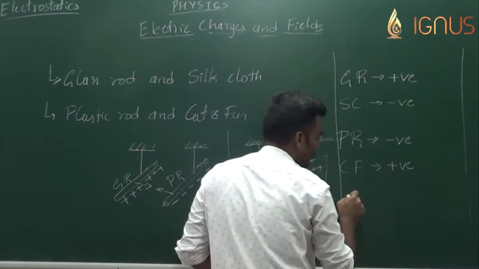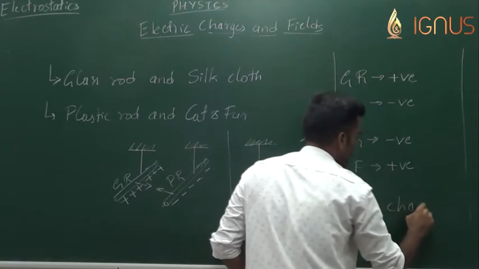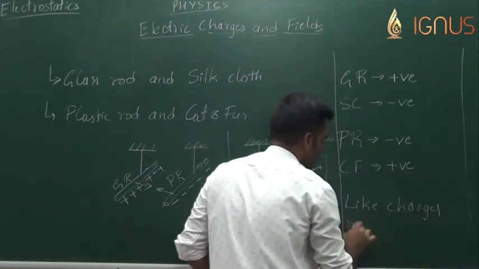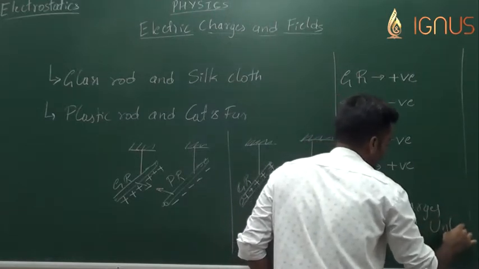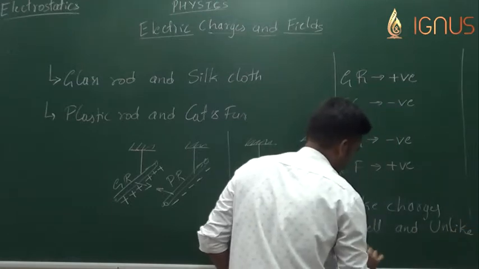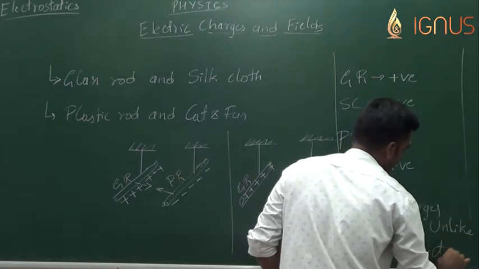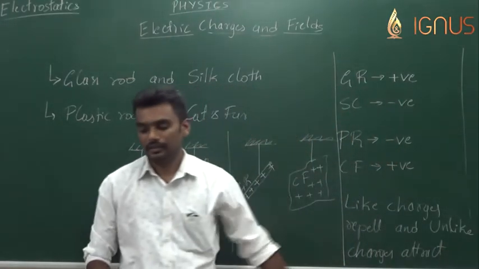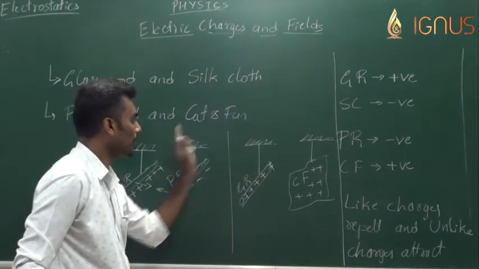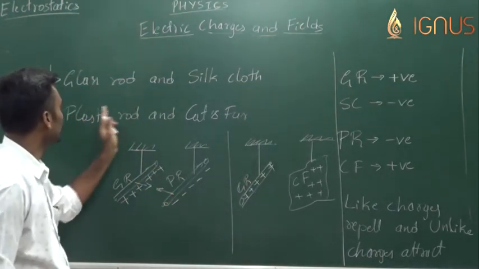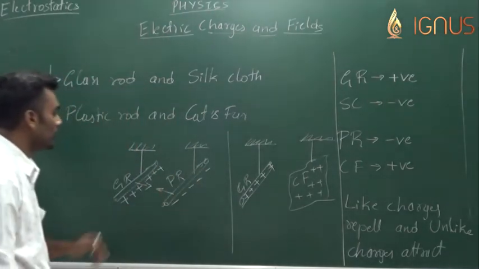Along with this charging, one more basic idea is: like charges repel each other and unlike charges attract each other. So this is the conclusion, or the basis, which gives us the proof for all the phenomena, or all the observations that we made.